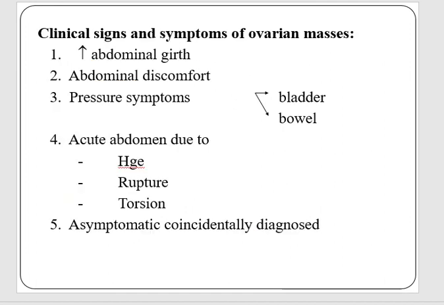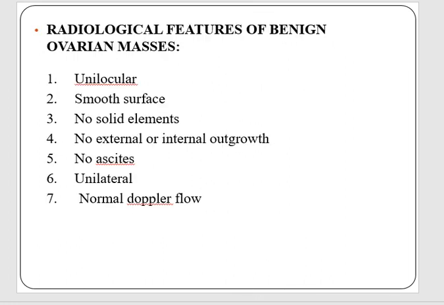We have discussed all the types of the ovarian cyst, and whatever is the type, whenever a patient comes to us in outdoor with this problem, the patient is usually giving us history of increased abdominal girth. She might be feeling abdominal discomfort, and due to large size of the ovarian tumors, the pressure symptoms may be present that are related to bladder or bowel. And sometimes the acute abdomen is the presentation in cases of complication arising in ovarian cyst that may be in the form of hemorrhage, rupture, torsion, and sometimes they may be present asymptomatic and coincidentally diagnosed.